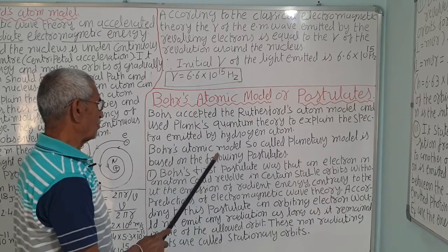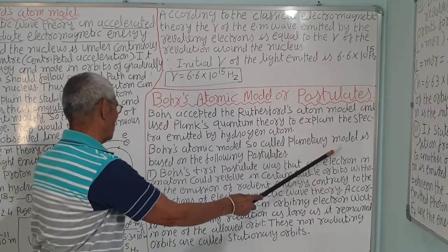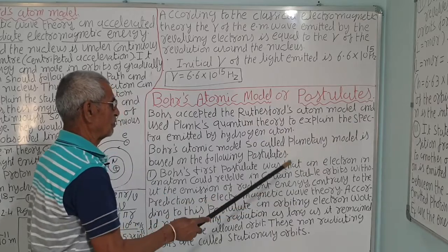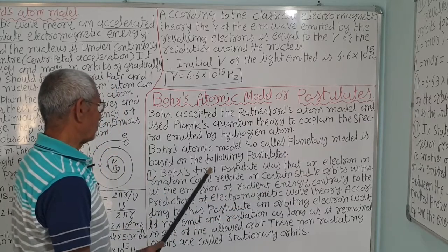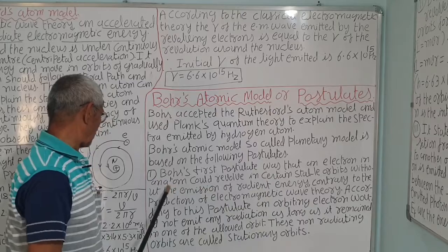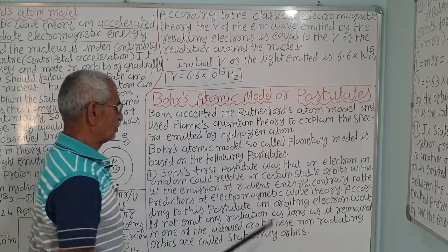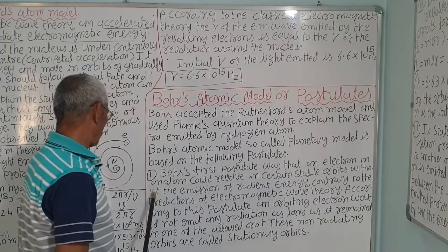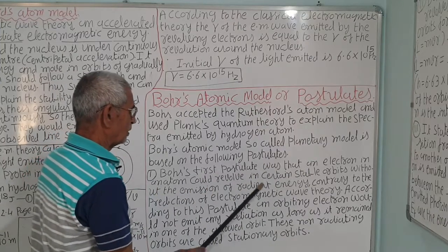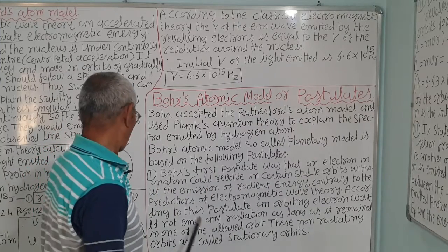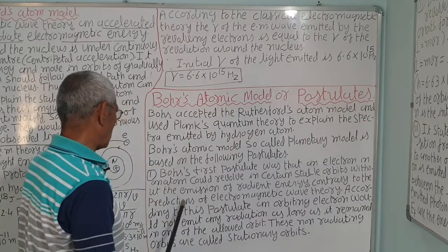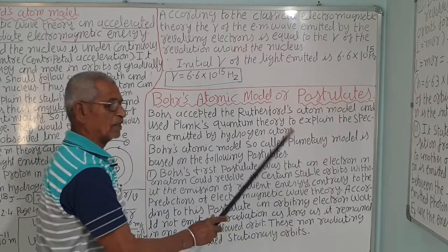So the Bohr atomic model, the so-called planetary model, which is also given by Rutherford, is based on the following three postulates. Number 1: Bohr's first postulate was that an electron in an atom could revolve in certain stable orbits without the emission of radiant energy.